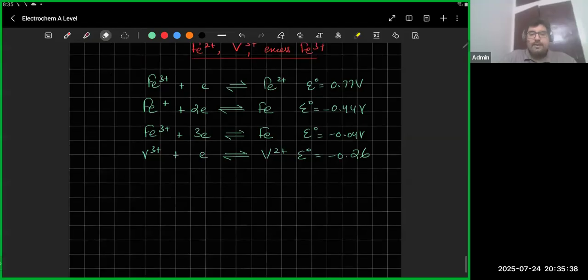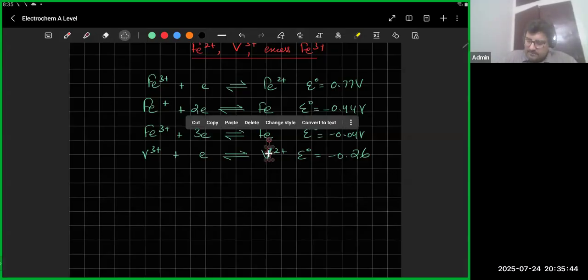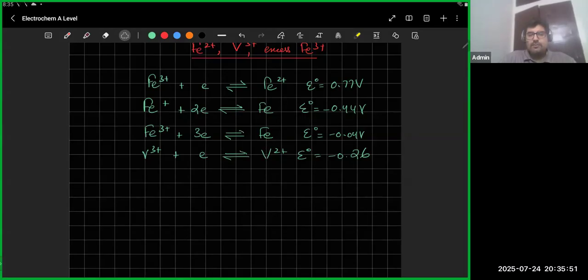ठीक है, ये हो गया. So I'm going to copy this V3 plus. And then, अच्छा, फिर finally ये तो हो गया V3 plus. V3 plus has another equation.